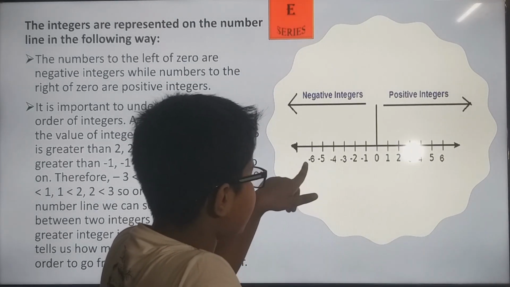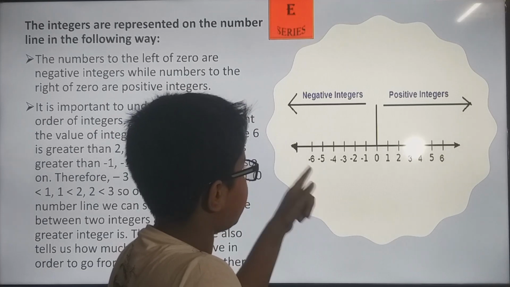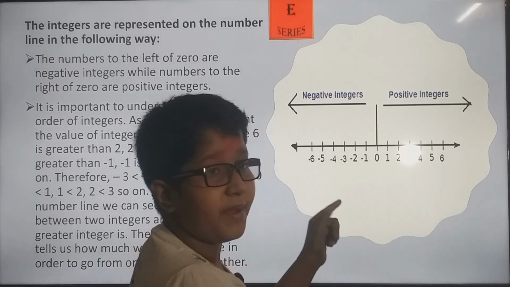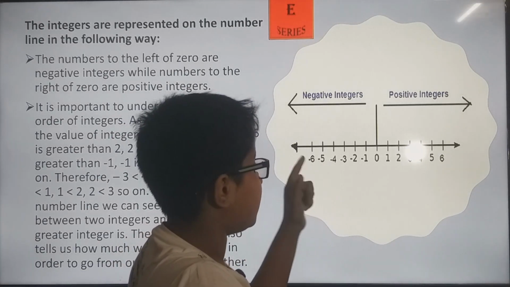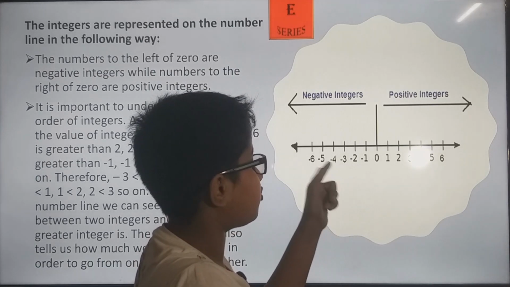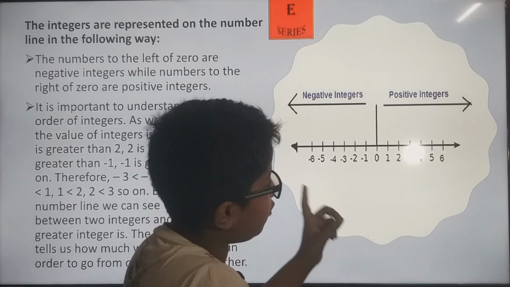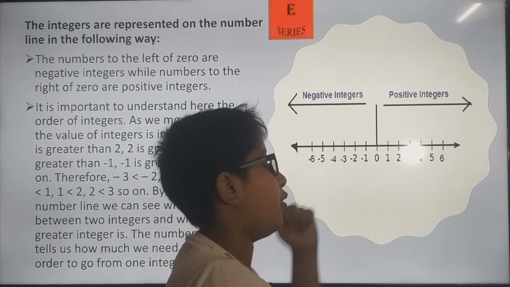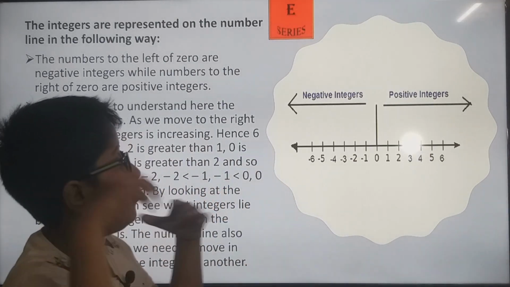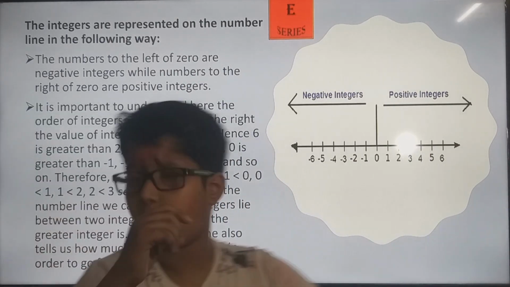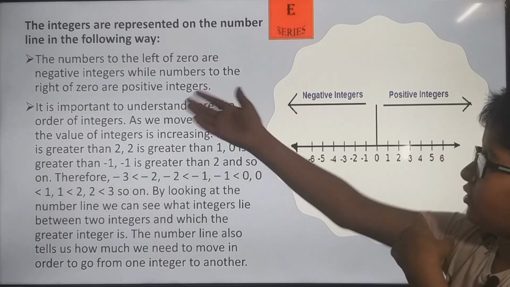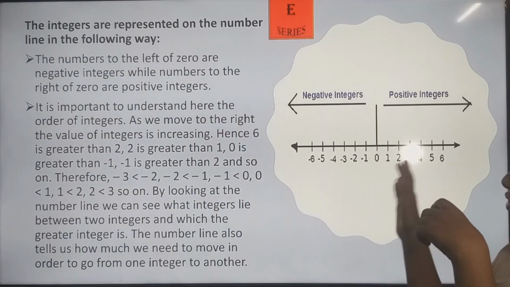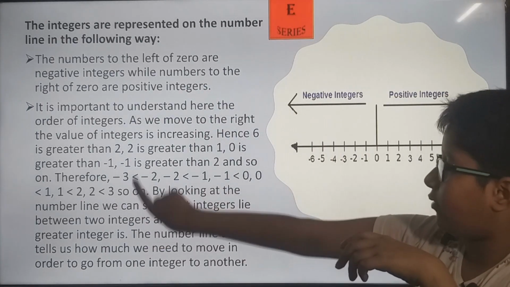and minus 6 is smaller than minus 5, minus 5 is smaller than minus 4, minus 4 is smaller than minus 3, minus 3 is smaller than minus 2, minus 2 is smaller than minus 1, and minus 1 is smaller than 0, which is in turn smaller than 1, and all the positive integers. So the negative integers are represented on the left of 0, and all these things are in the PPT.